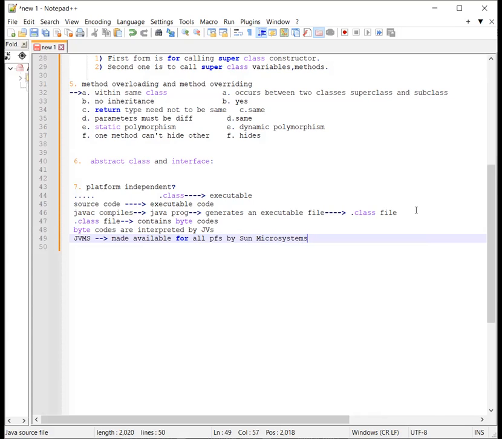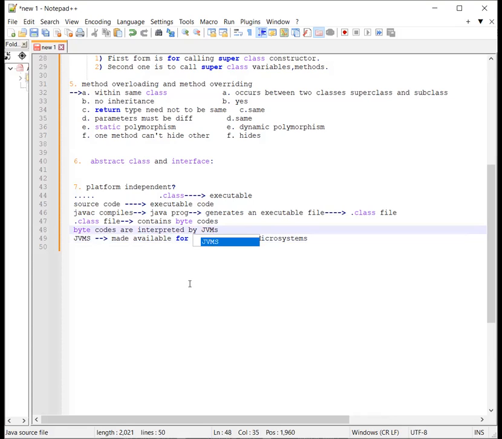When Java compiles a Java program, it generates an executable file, the dot class file, which contains the bytecodes, and bytecodes are interpreted by Java virtual machines, JVMs.